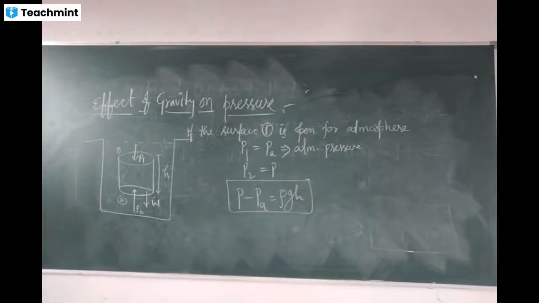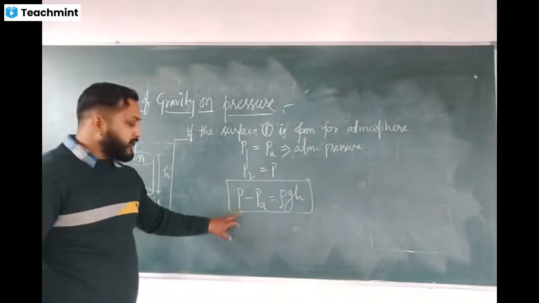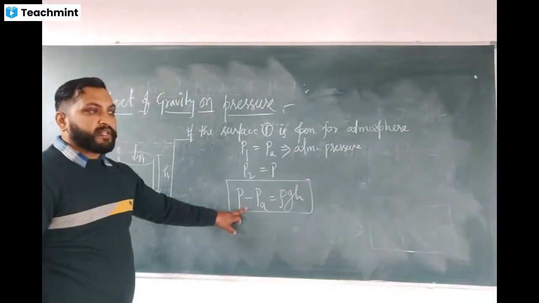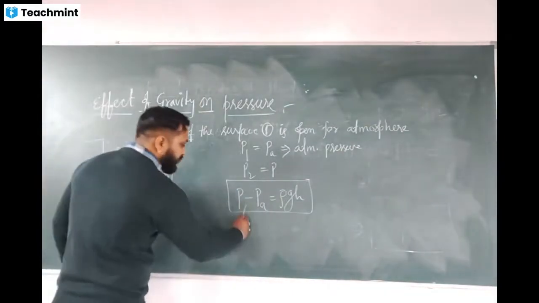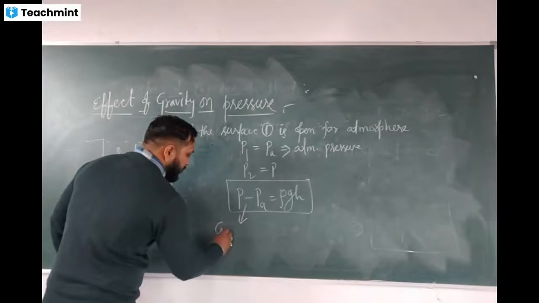So this is another relation. Sometimes this P is known as the actual pressure and PA as the atmospheric pressure. So now this pressure difference is generally known as gauge pressure.